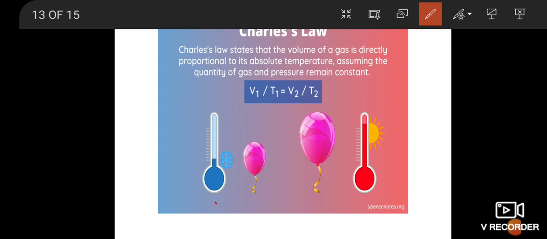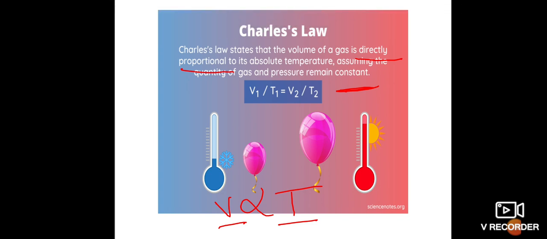So Boyle's law is inversely proportional and Charles's law is directly proportional. V is proportional to T. Charles's law states that the volume of gas is directly proportional to absolute temperature, assuming the quantity of gas and pressure remain constant.